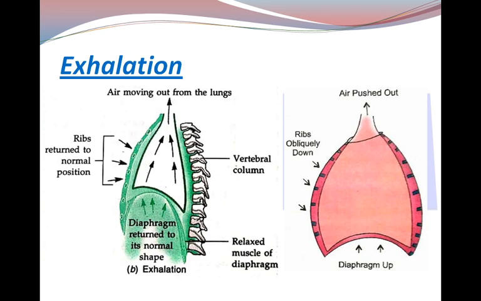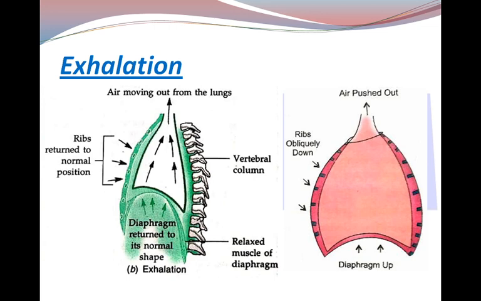Exhale the air present in your body outside. Now, what changes do you feel this time? Don't you feel that now the ribs are moving inward and downward? And at the same time, the diaphragm, which got flattened during inhalation, now returns to its normal shape, that is, dome shaped. It is moving upward and the ribs are moving downward.